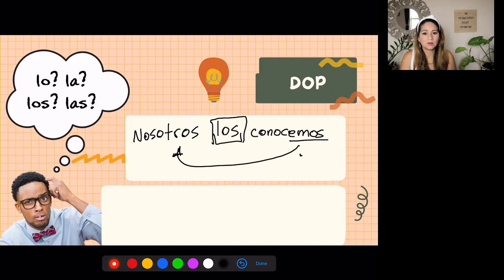Again, the direct object pronoun goes before the verb that is conjugated. It's a weird order because in English, we put it at the end, right? Right after the verb. But in Spanish, we put it before the verb. So nosotros los conocemos means we know them. And of course, you previously were introduced to the people that I'm talking about. So you know that when I say them, I mean the president and his wife.